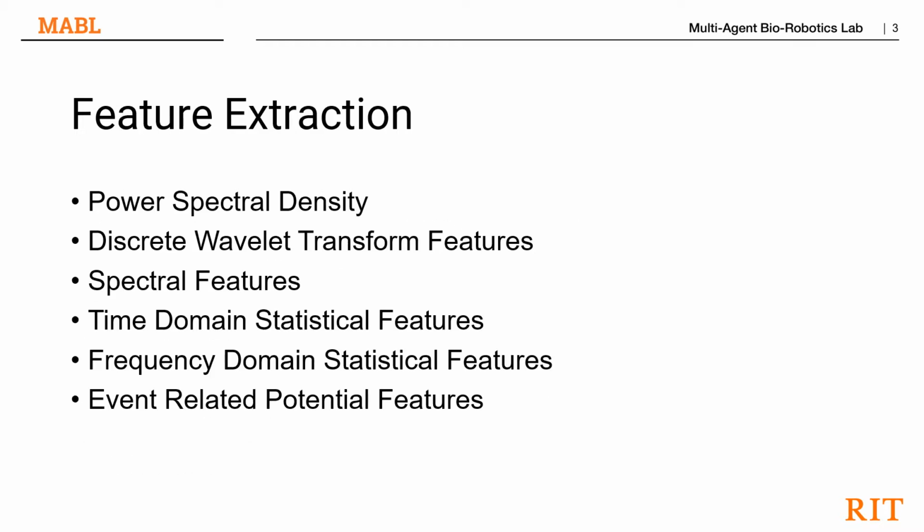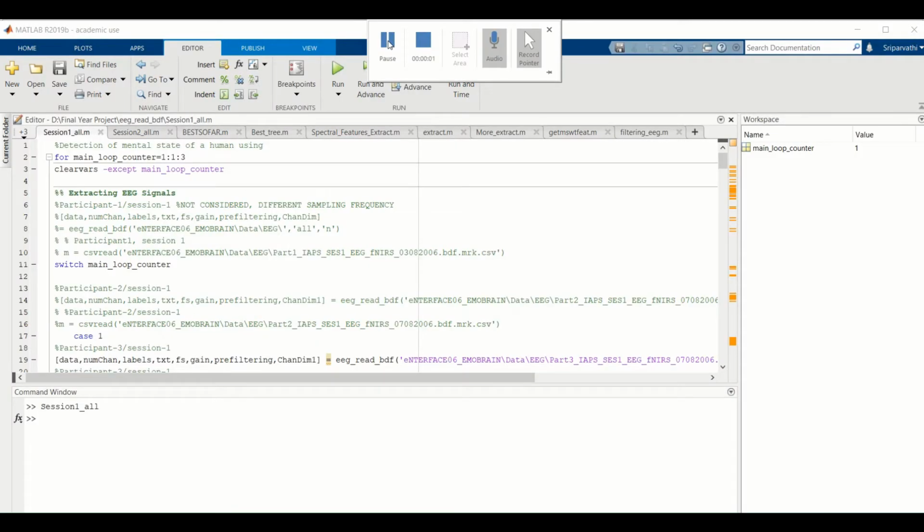After pre-processing, feature extraction is performed. During feature extraction, power spectral density, discrete wavelet transform features, spectral features, time domain statistical features, frequency domain statistical features, and event related potential has been extracted. The pre-processing and feature extraction of EEG signals recorded during session 1, 2 and 3 is done separately.